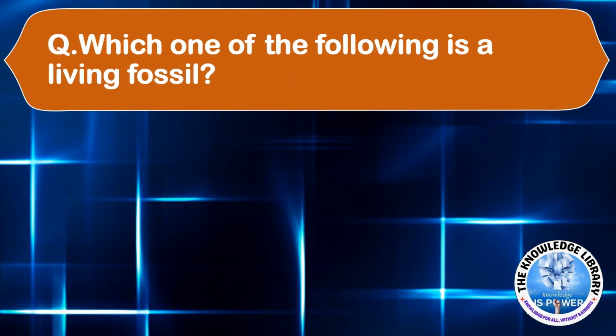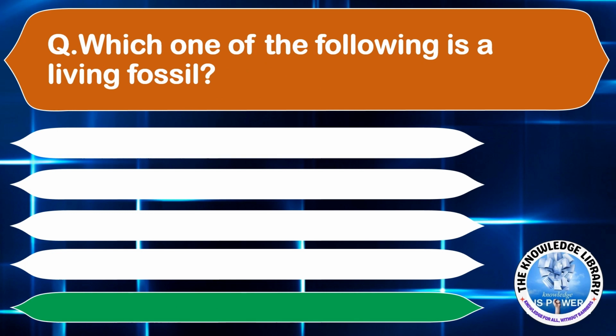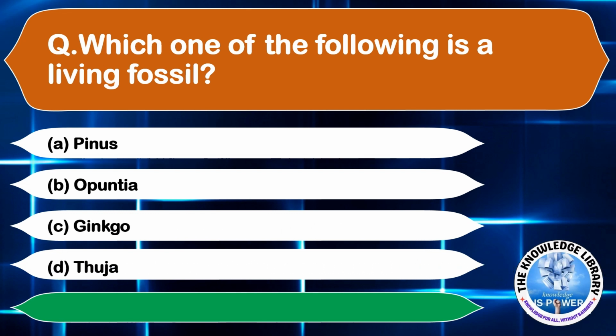Which one of the following is a living fossil? Option A, Pinus. Option B, Opuntia. Option C, Ginkgo. And option D, Thuja. The correct answer is option C, Ginkgo. Moving on to the next question.